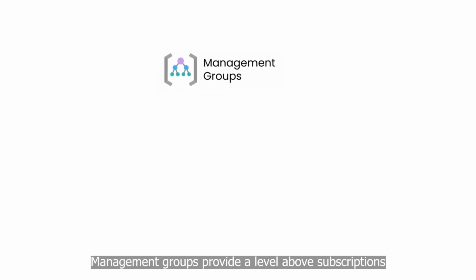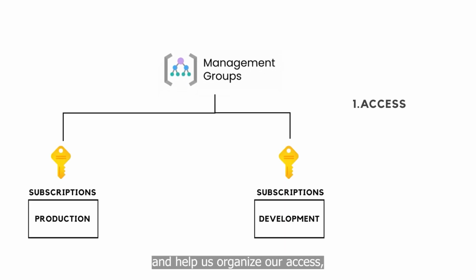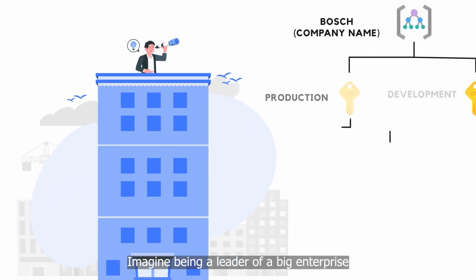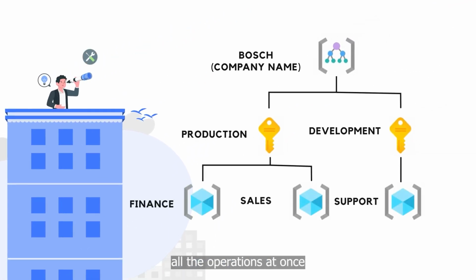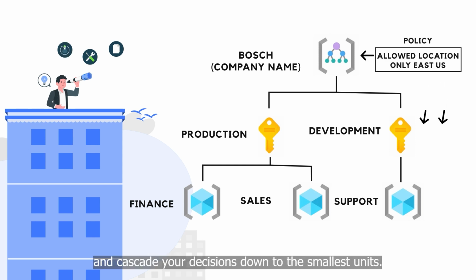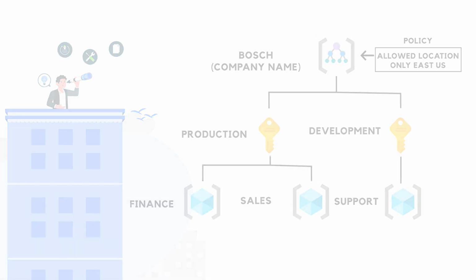Management groups provide a level above subscriptions and help us organize our access, policy, and compliance needs. Imagine being a leader of a big enterprise where you can view all the operations at once and cascade your decisions down to the smallest units. That's what a management group does.